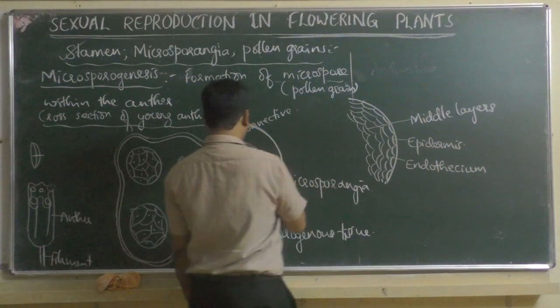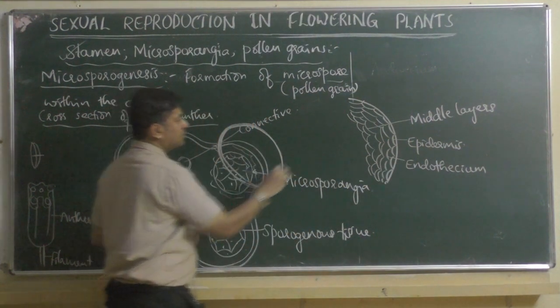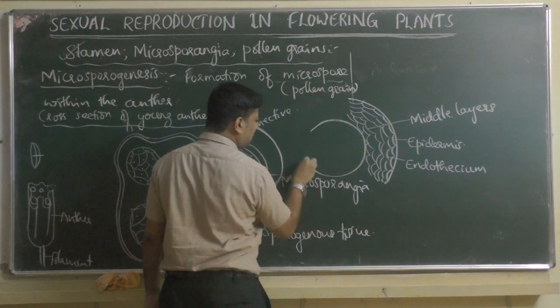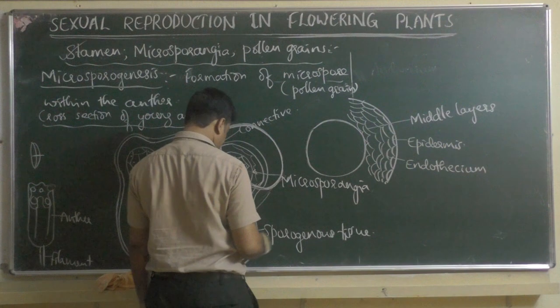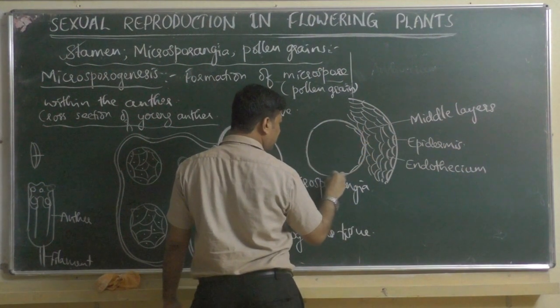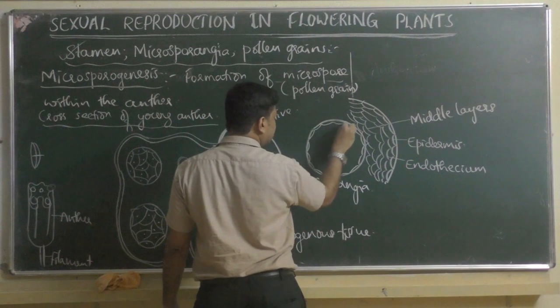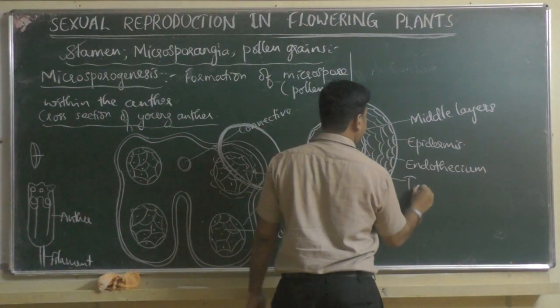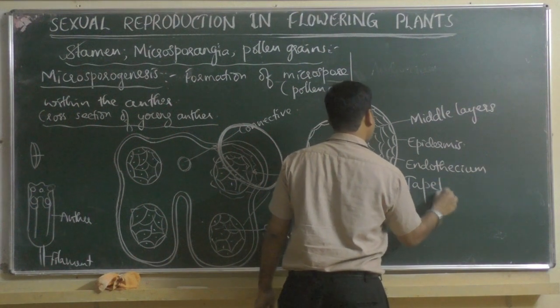Okay, then wherever this microsporangia comes, one part of that we will see here now. This is a microsporangium, and the first, outer cell layer of the microsporangium is called tapetum.